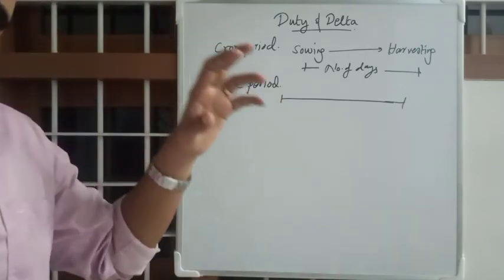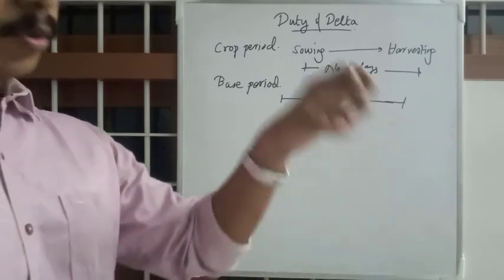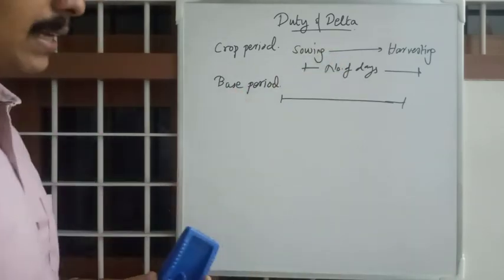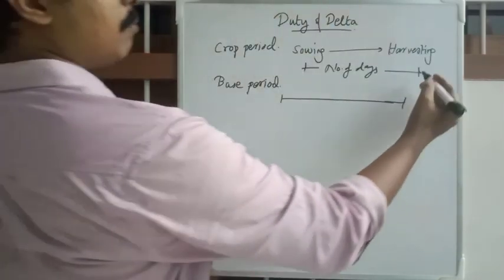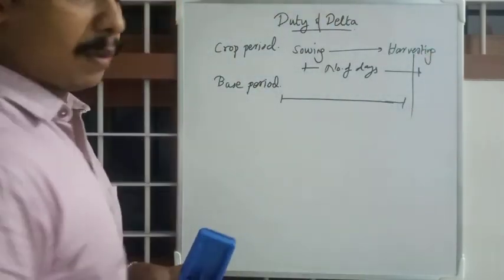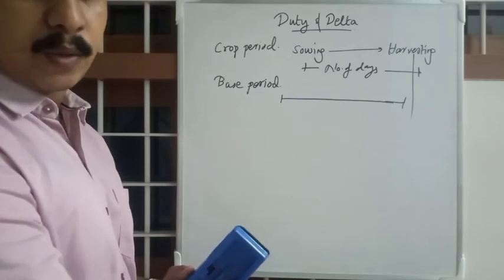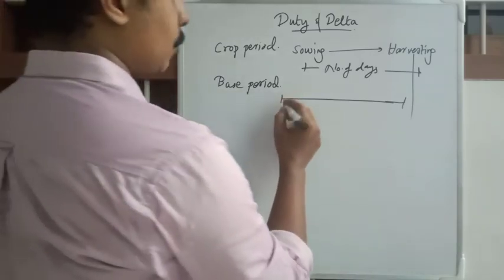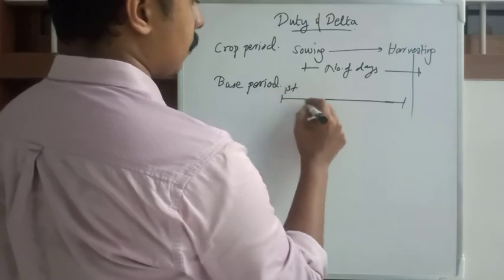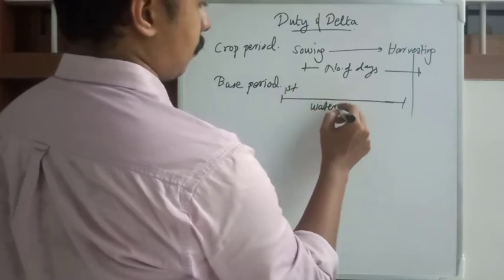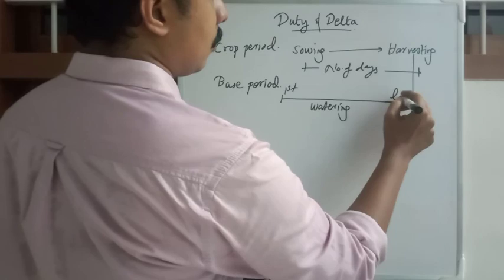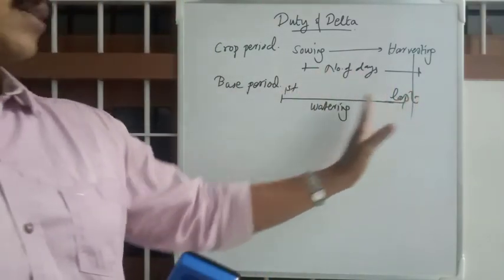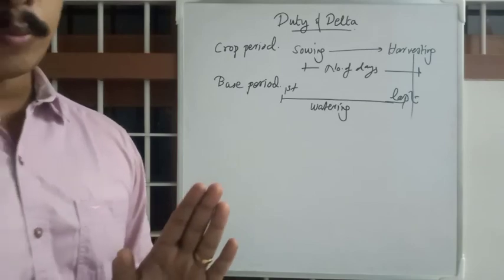So tomorrow will be the base period's first day, and the last watering before harvesting will be the last day. So base period will start from first watering to last watering. That's it. It's from first to last water. I hope you get it.